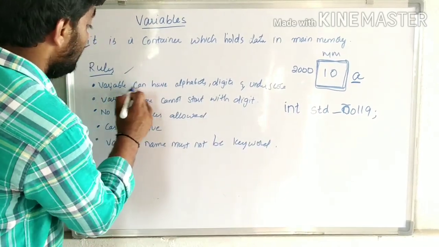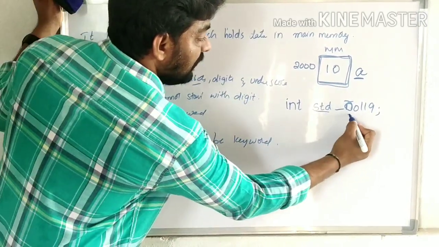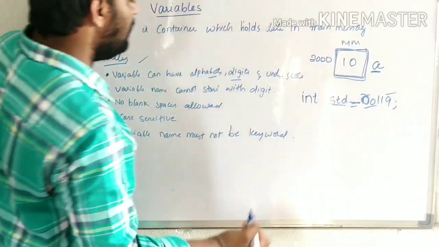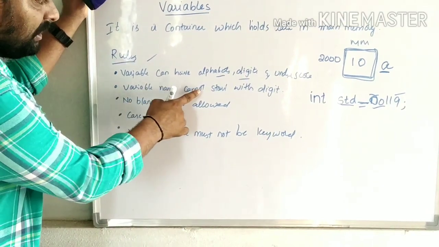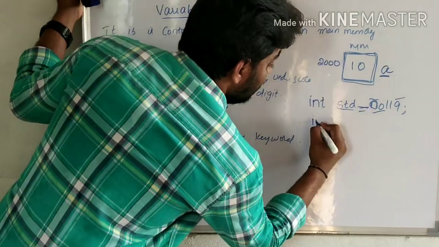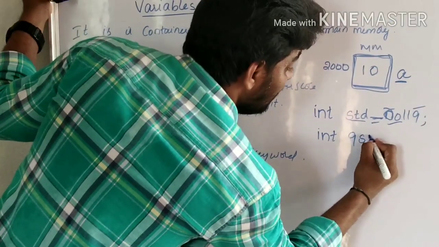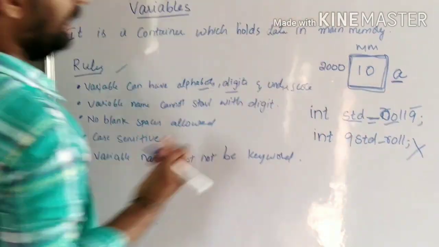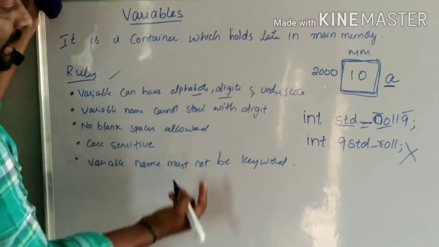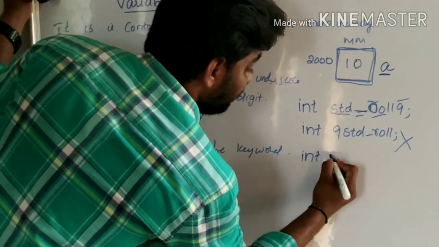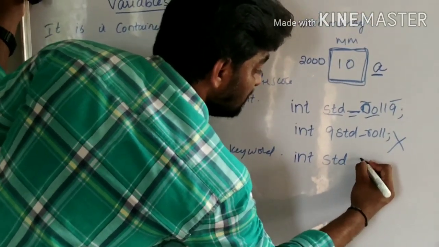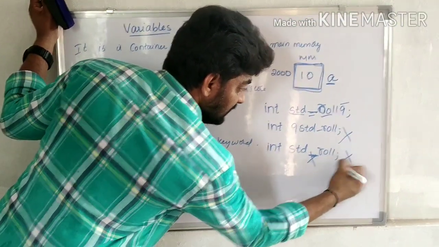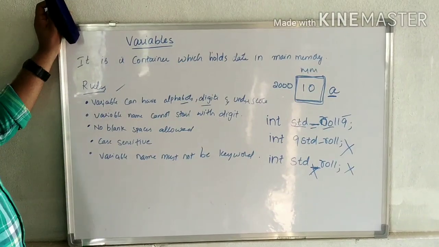First point, a variable can have alphabets, underscore and digits. This is valid. Next, a variable name cannot start with a digit. For example, if I write 9 std roll, this is invalid. Next, no blank spaces are allowed. For example, int std space roll has a blank space, so this is invalid.